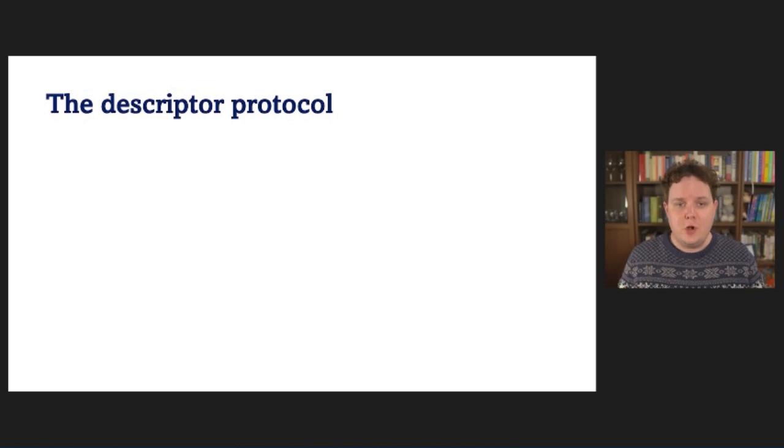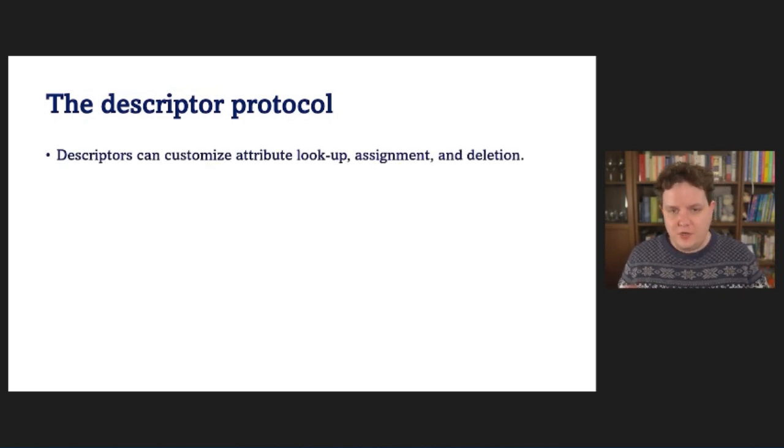The descriptor protocol is what really powers the magic of self in Python. It allows objects to customize what happens when you get attributes, set attributes, and delete attributes. One important aspect of descriptors is that they're assigned to class attributes. So it's the object that you're trying to access that implements the protocol, not the class that owns the attribute.